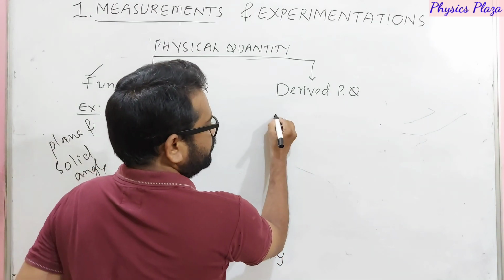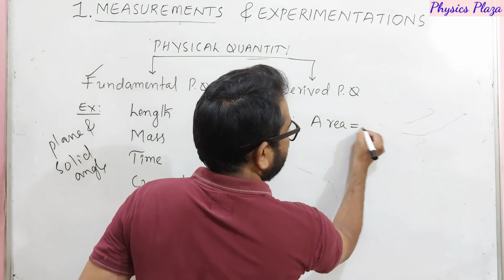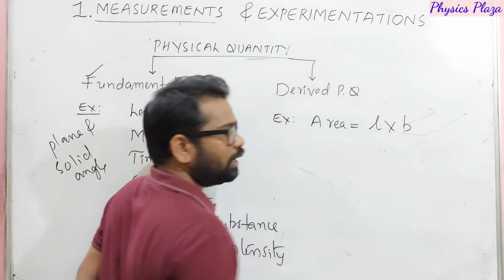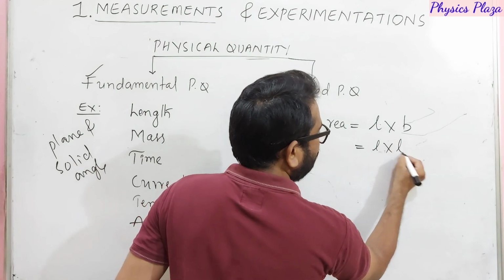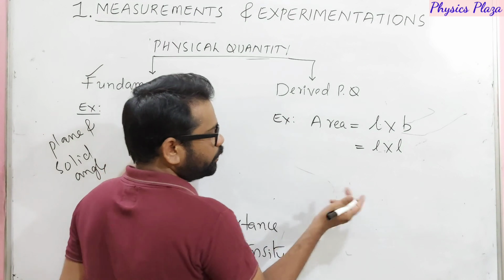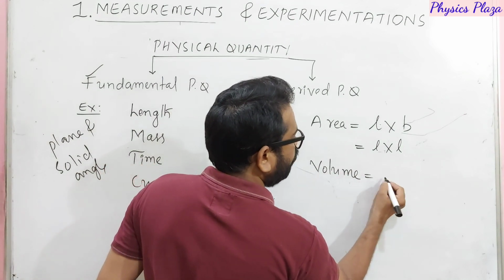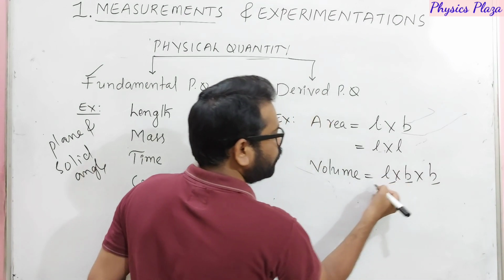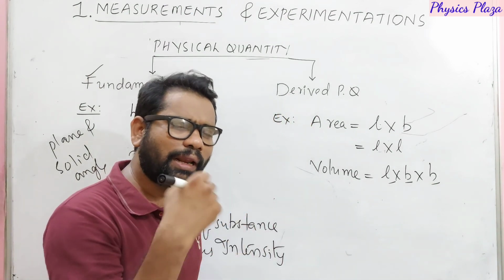For example, let us take area. How can we define area? It is nothing but length into breadth, which is again length into length only. Not only that, you can take volume. Volume is length into breadth into height. Again these three are what, dear children? Again these three are length only.